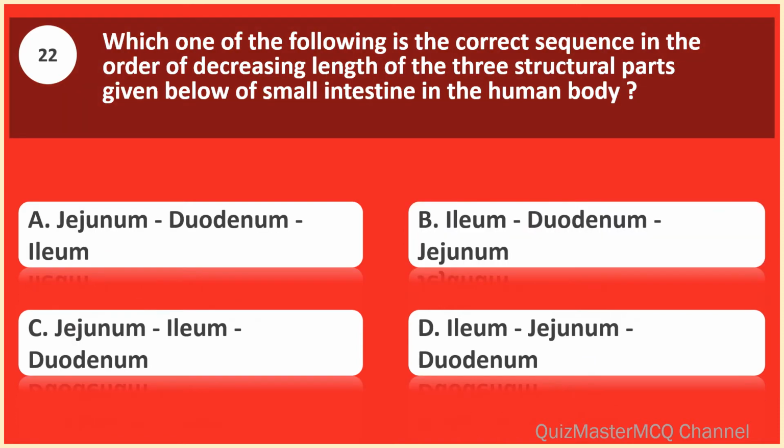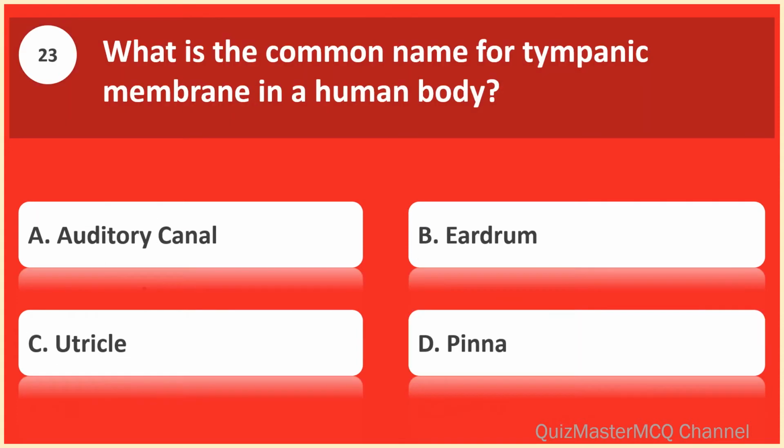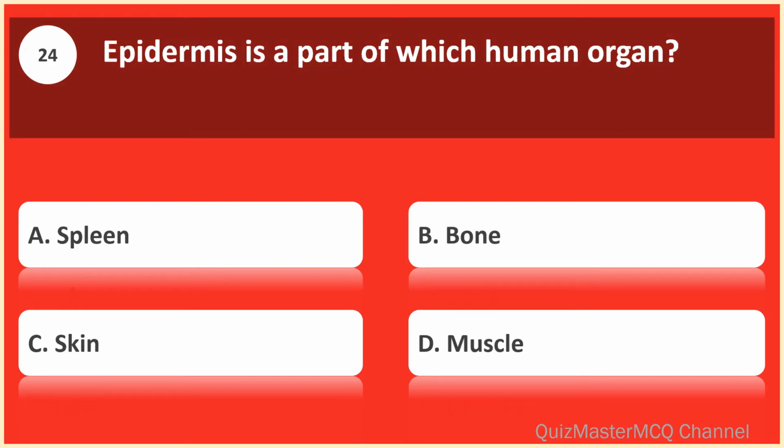Which one of the following is the correct sequence in the order of decreasing length of the 3 structural parts given below of small intestine in the human body? Ileum, jejunum, duodenum. What is the common name for tympanic membrane in a human body? Eardrum. Epidermis is a part of which human organ? Skin.